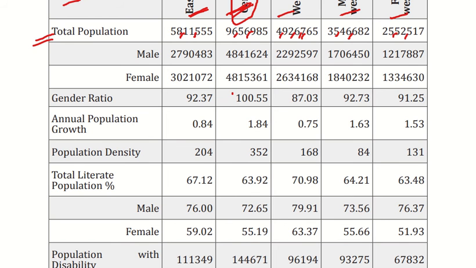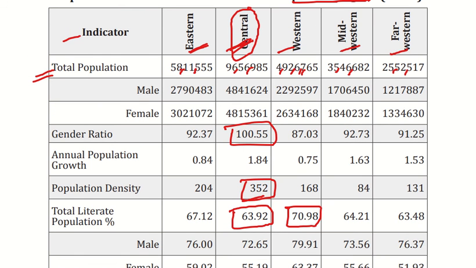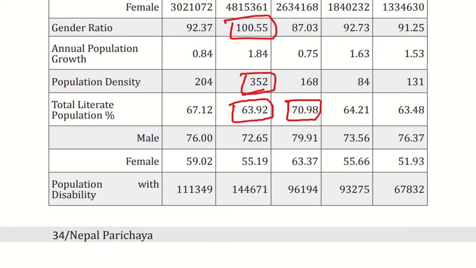The gender ratio of central is 100, and the population density is obviously more, that is 352, and the literacy rate is low here, that is 63.92. The maximum literacy rate is in the western development region, that is 70.98. In the western development region we have a population of about 49 lakhs, in the central approximately 96 lakhs, and in the eastern approximately 58 lakhs.